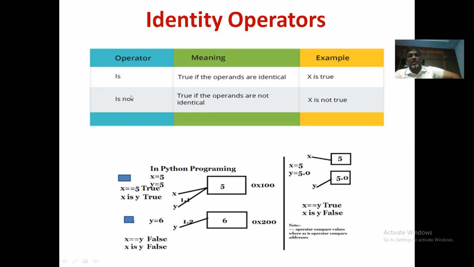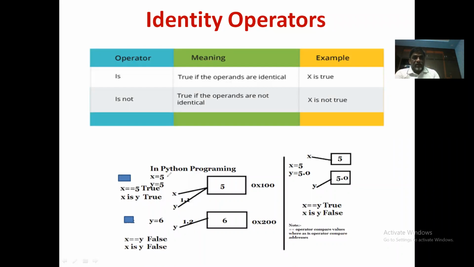Identical means if both the variables or both the operands refer to the same memory location. Okay. So these identity operators compare the memory locations represented by the variables. Okay. So it compares the memory. I'll explain it with the help of examples now. Let us look at the example that is given here.